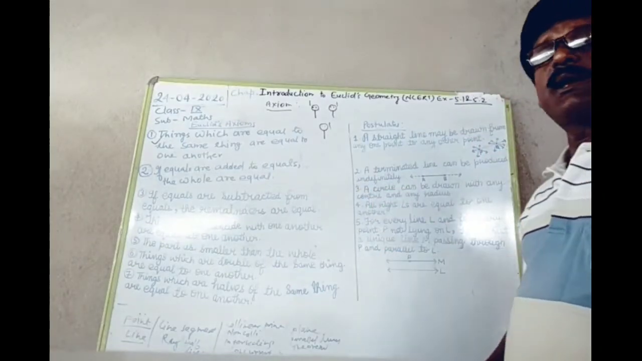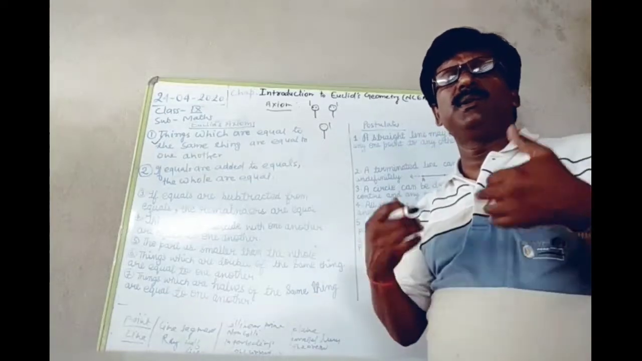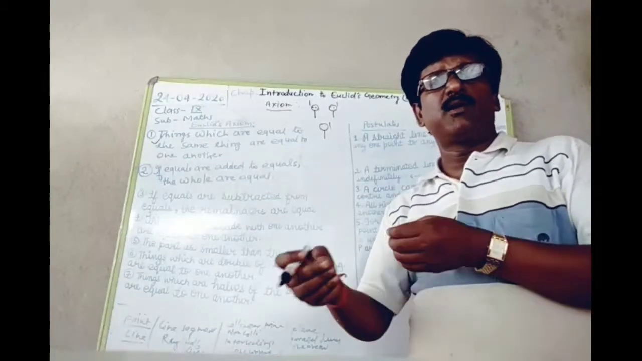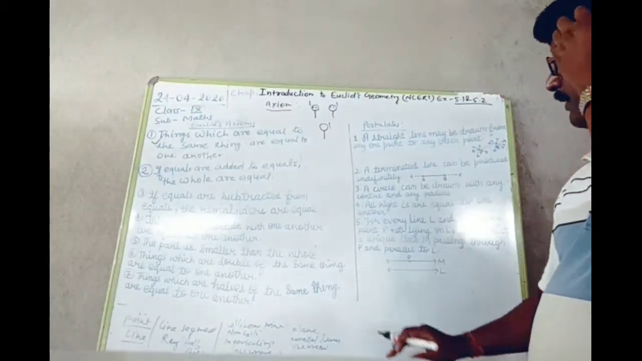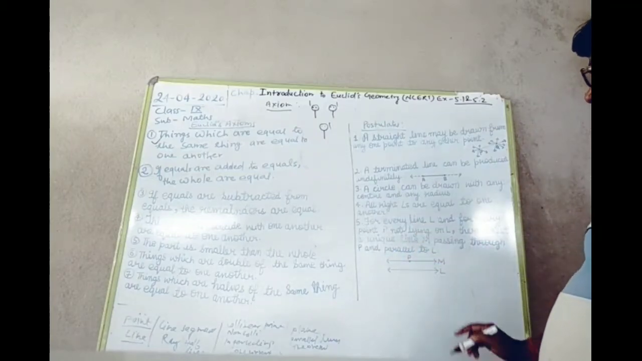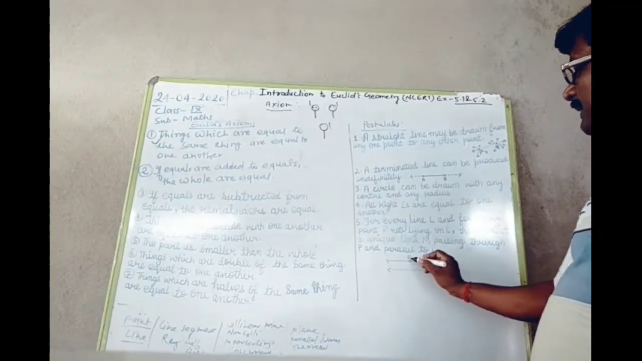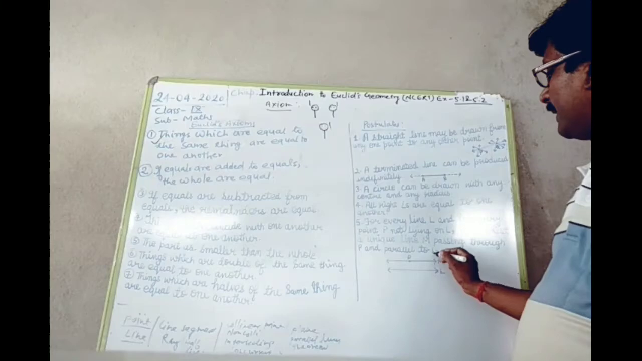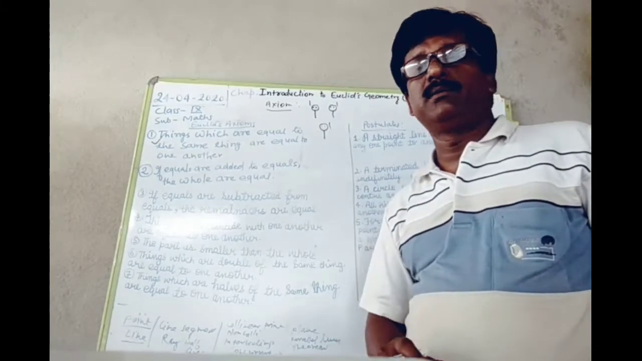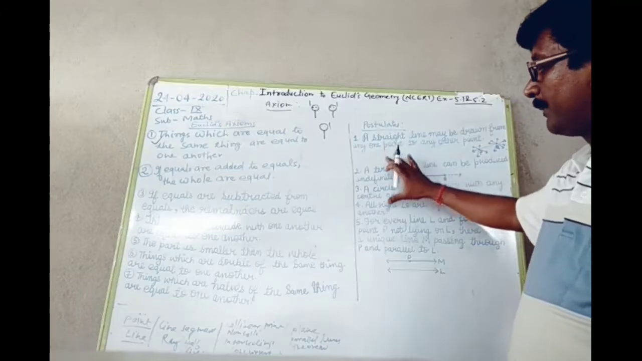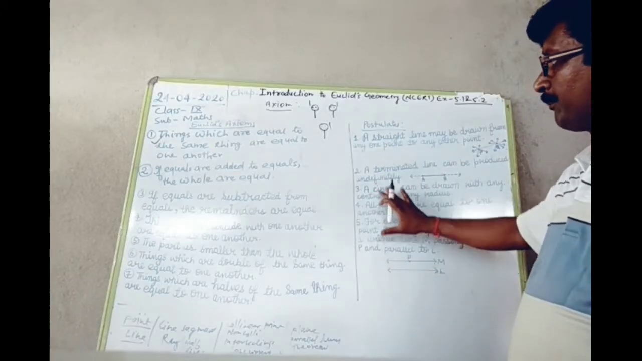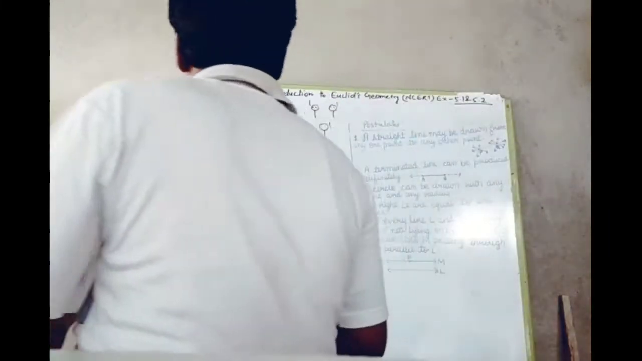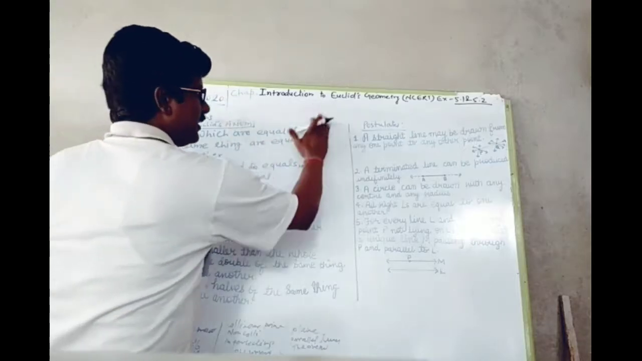And third is, a circle can be drawn with any center and with any radius. This is the third postulate. Fourth is, all right angles are equal to each other. And the fifth postulate is, for every line L and for every point P not lying on the line L, there exists a unique line M passing through P and parallel to L. So these are the 5 postulates, and you should also remember them according to the serial numbers 1, 2, 3, 4 and 5. After that, in this chapter, we have to discuss so many terms related to geometry.